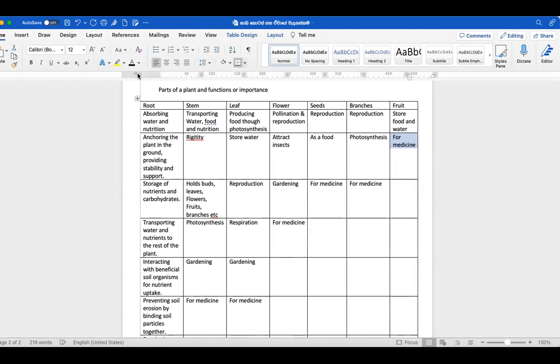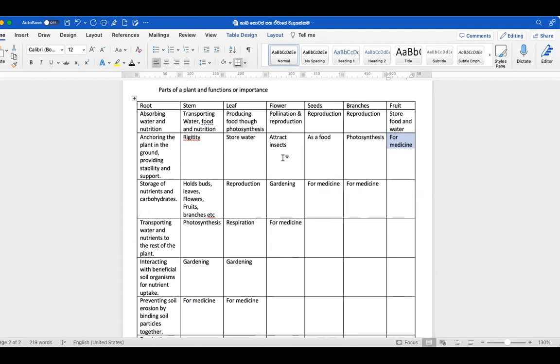Okay, anything else? Yes, anything else? Fruit. Make beverages. Fruits for decoration, yeah, for decoration even.